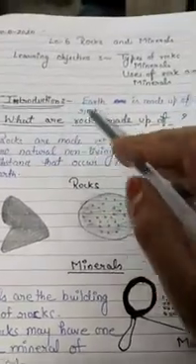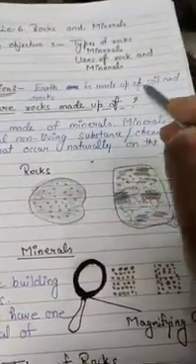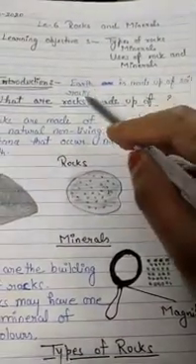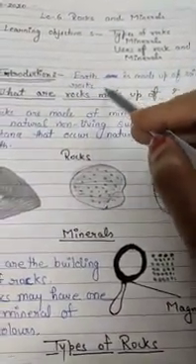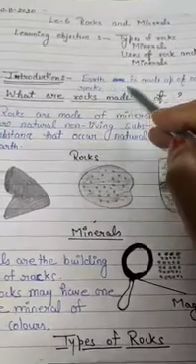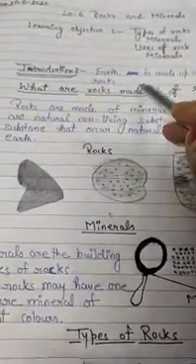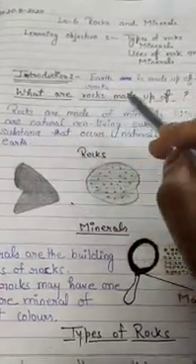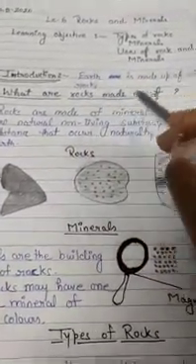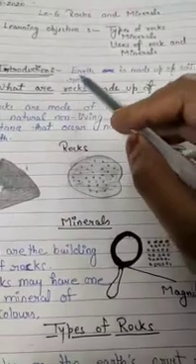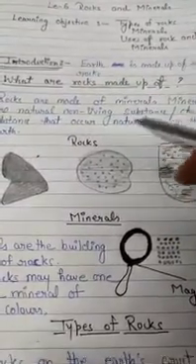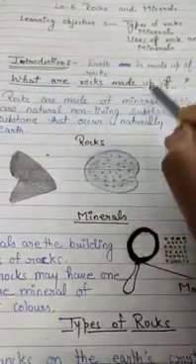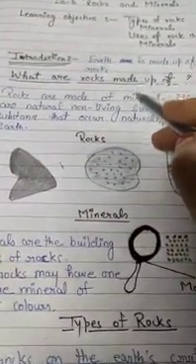Now, you all know that earth is made up of soil and rocks. Different types of soil and rocks are found on the earth. Now the question arises, what are rocks made up of? You have seen different types of soil and rocks in your day-to-day life. But do you know what rocks are made up of? How are the rocks made?